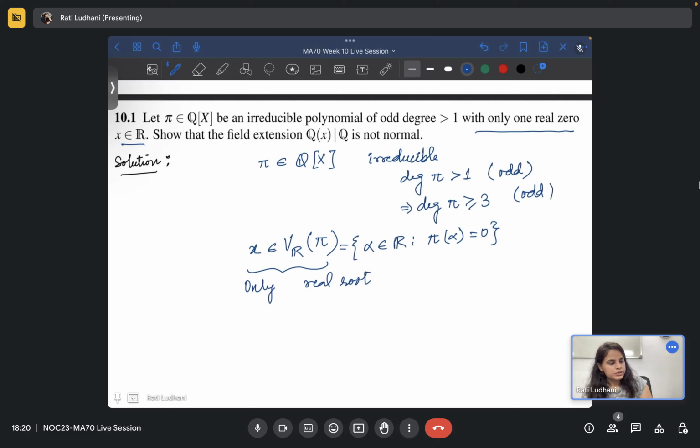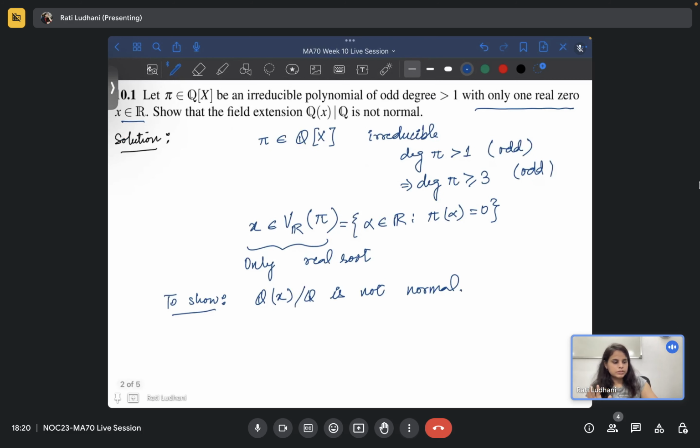Show that the field extension Q(x) over Q is not normal. So firstly, let's recall the definition of a normal extension.